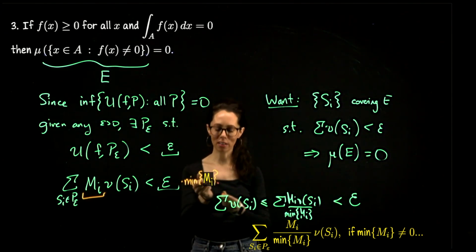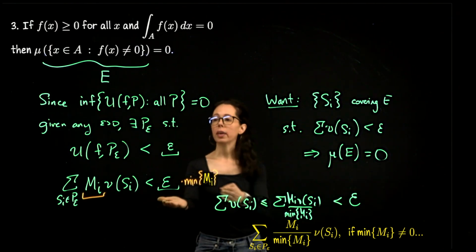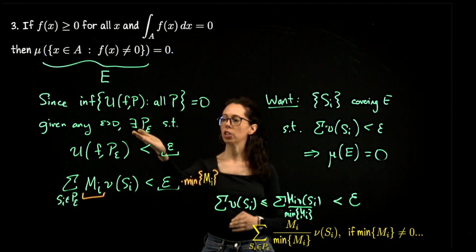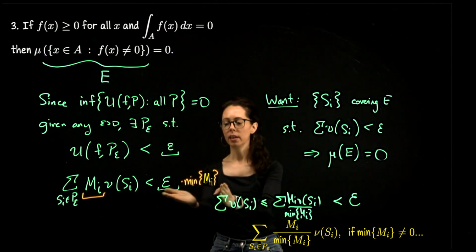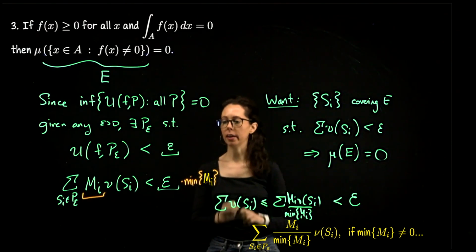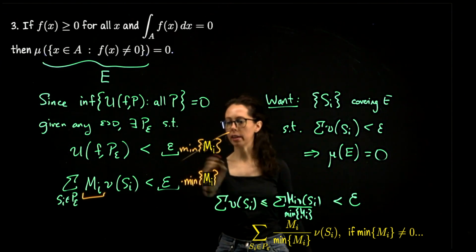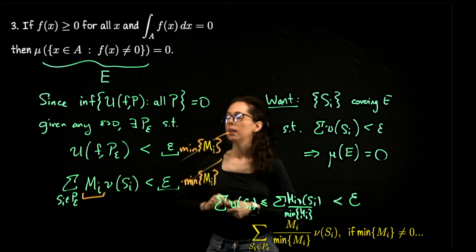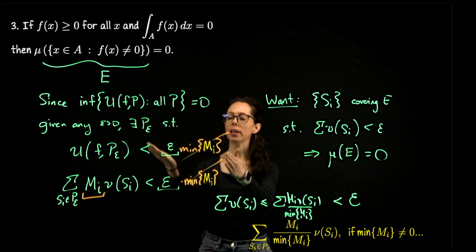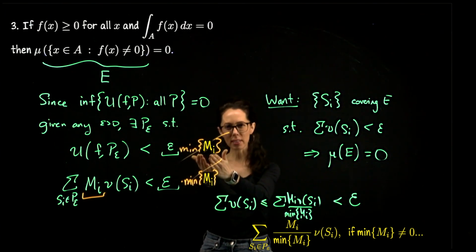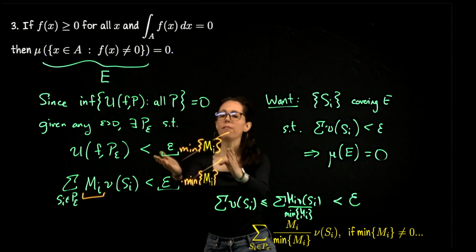It doesn't work out at all, right? This is just brainstorming our way to a failure that we have to correct. You cannot choose a partition so that the upper sum is less than something which depends on the partition. So this right-hand bound that I really want to put here is not going to work. Given this number, go choose a partition so that the upper sum is less than this number, but this number is formed by the partition. It's circular. We have to have a fixed number over here.